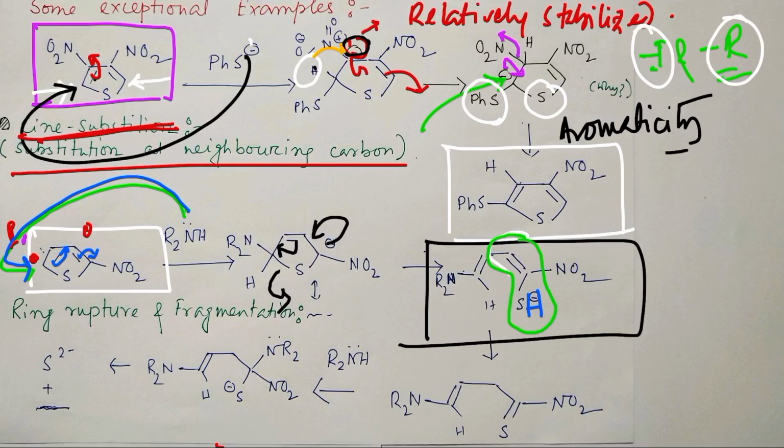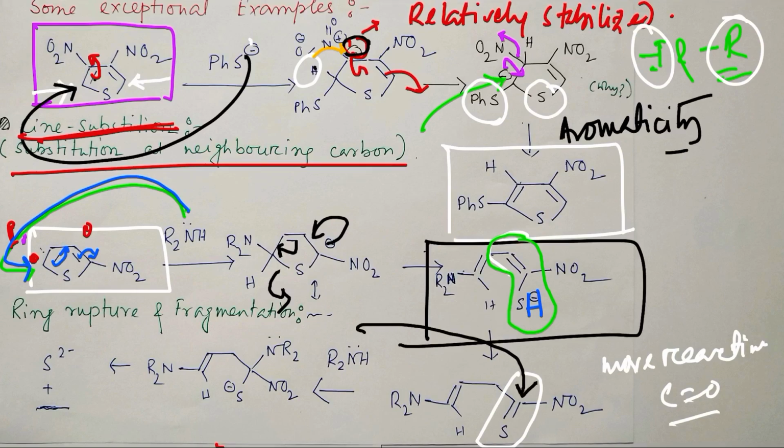This is a double bond along with a thiol, which you may consider an enol derivative of sulfur. So it is prone to go to the double bond, and consequently a C=S derivative is formed, and we know that C=S is more reactive than C=O. Why? Because of improper matching of the orbitals which produce the pi bond. So consequently they are far more reactive, and the amine present in the reaction mixture further attacks here.